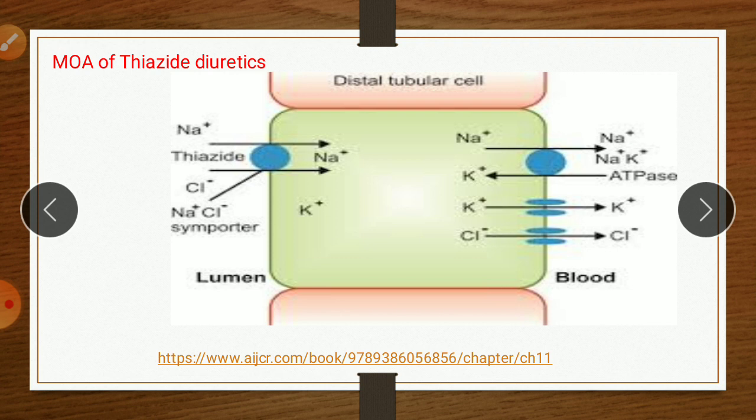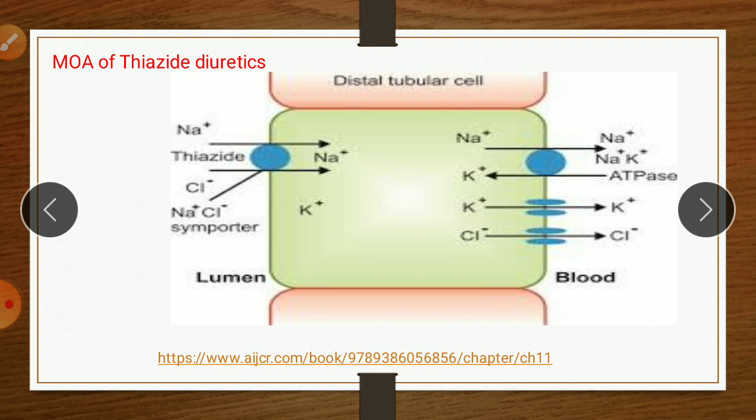Thiazide also has some carbonic anhydrase activity, and hence some drug acts on site 1 and site 4, which causes loss of potassium and bicarbonate. Hence, thiazide is referred to as natriuretic. Natriuretic means which causes loss of sodium. Chloruretic means which causes loss of chloride, and kaliuretic means which causes loss of potassium. So thiazide diuretics cause loss of sodium, loss of chloride, and loss of potassium.